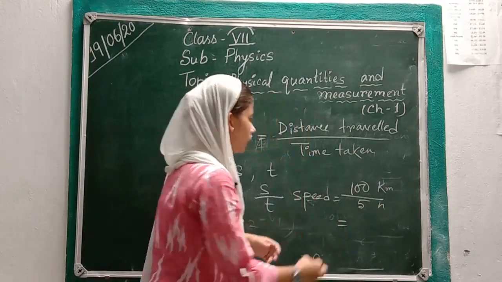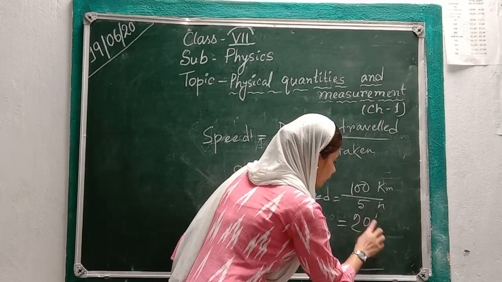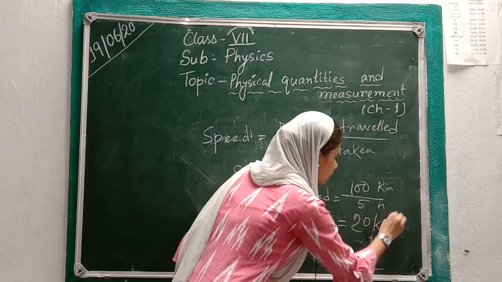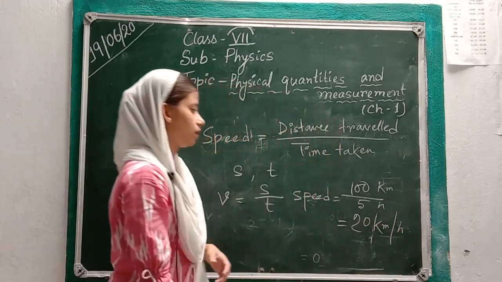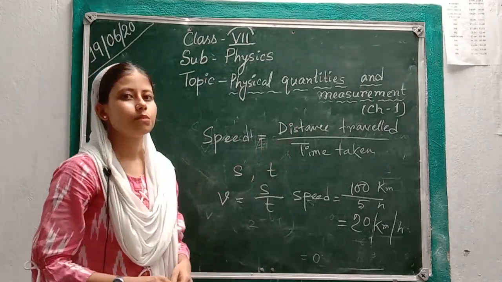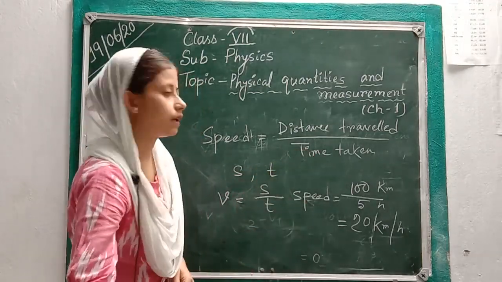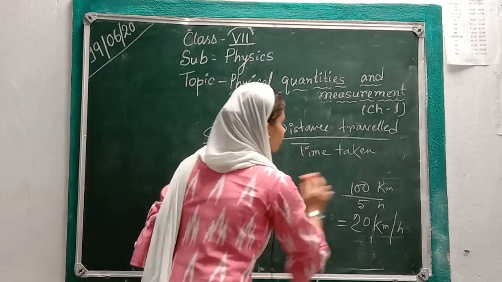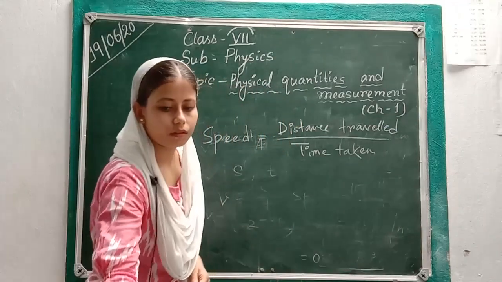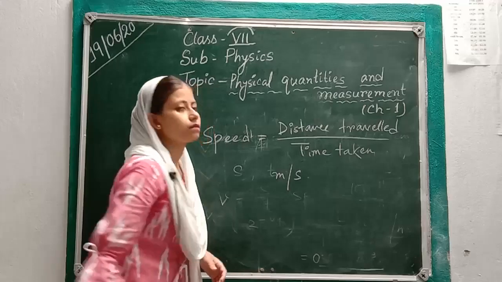So the speed of the car will be 20 km per hour. Okay. Now SI unit of distance is meter and the SI unit of time is second. So the SI unit of speed will be meter per second.